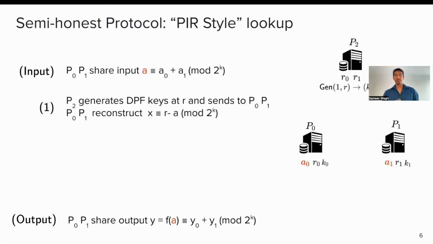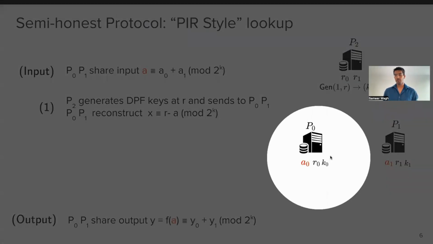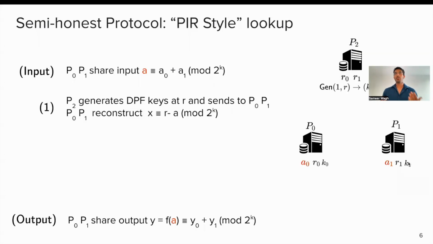So the first step: party P2 first has some shared correlated randomness, R0 and R1, with parties P0 and P1 respectively. The combination of R0 and R1, which is R, the reconstruction, is only known to P2. P2 uses that to generate DPF keys for this random value R. The DPF keys are then shared with the two parties. K0 and K1 here are the two keys which are shared with parties P0 and P1.